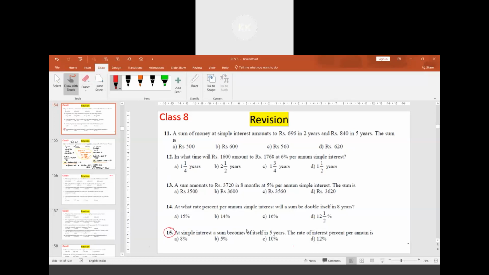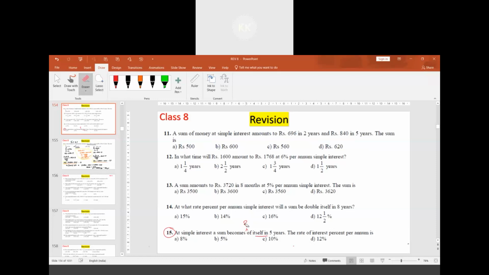It should say "becomes some times of itself" or something like that, but complete information is not given. They should give it. So it is missing. Suppose I change this question to: a sum becomes 8 by 5 of itself in 5 years, then we can solve.